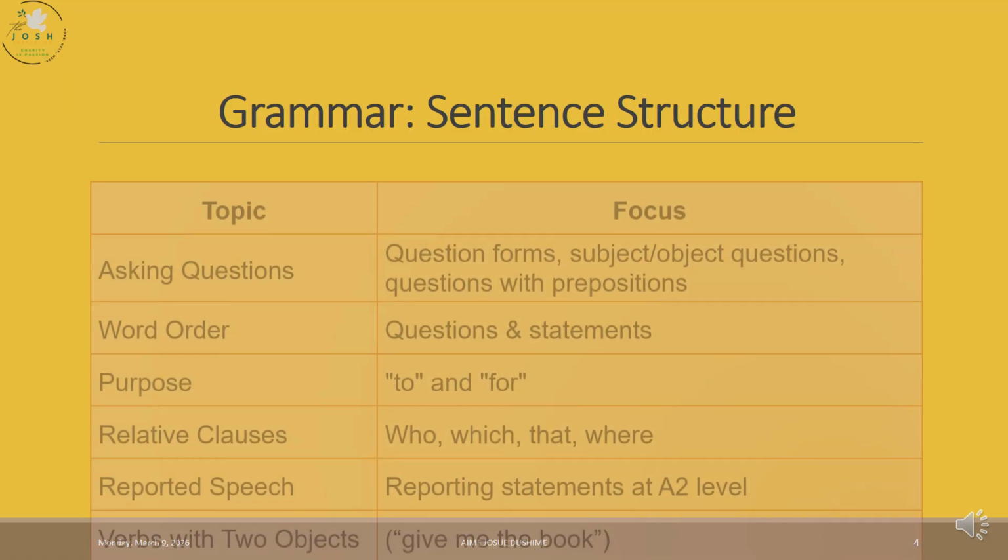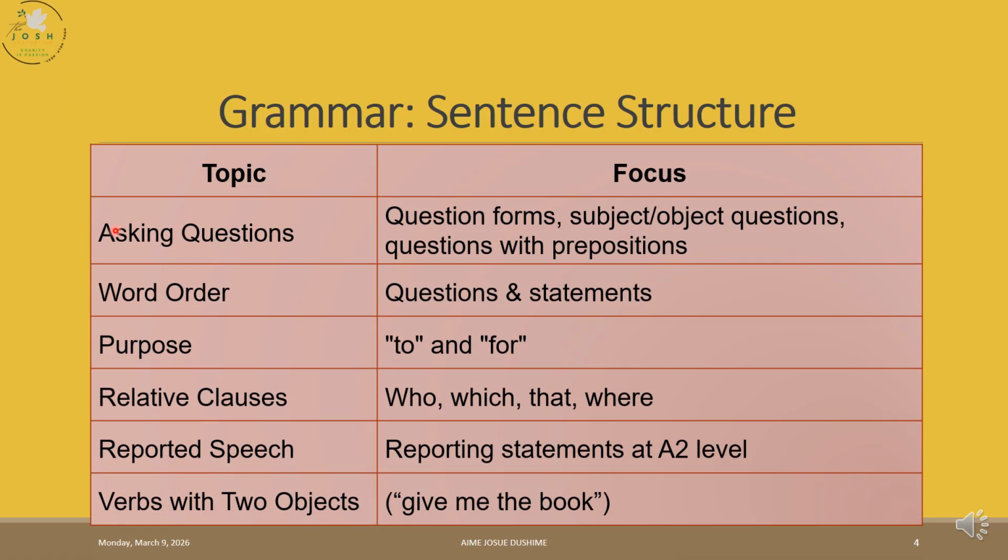Let's see the sentence structures. We have learned how to ask questions. We have seen that we have what we call the be question, the prepositional question, the subject question, the object question, and the WH questions. All those are what we have learned, but let me help you do a quick review of that.